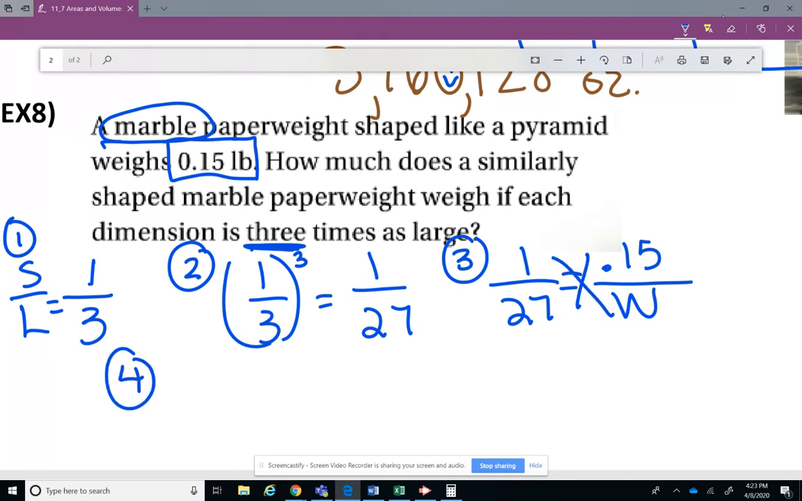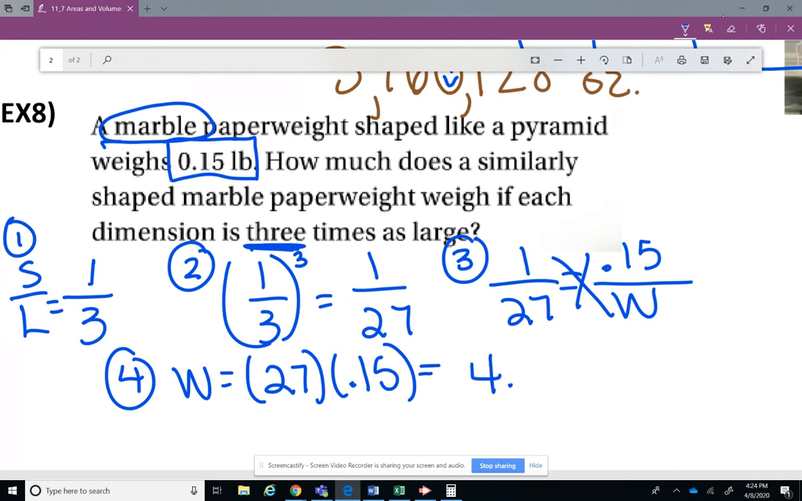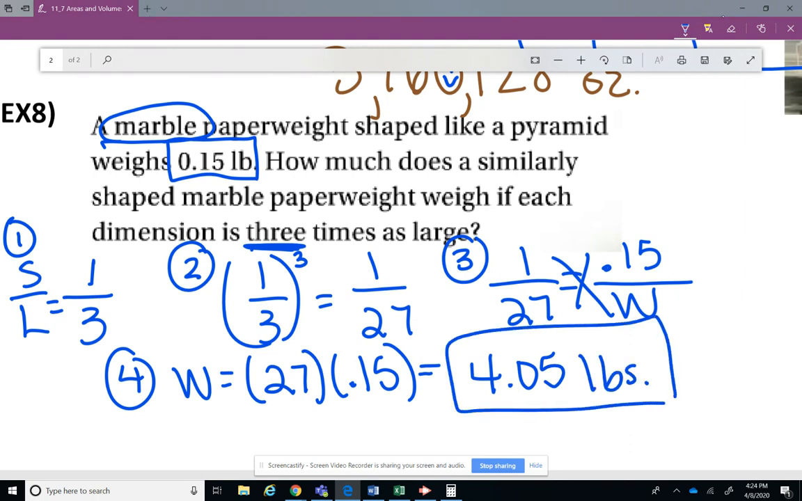So 1 times W is W. And then plug into your calculator 27 times 0.15. All right, you should have got 4.05. Go back and look. What is this? This is pounds. It's not ounces for this one. So that is the weight.